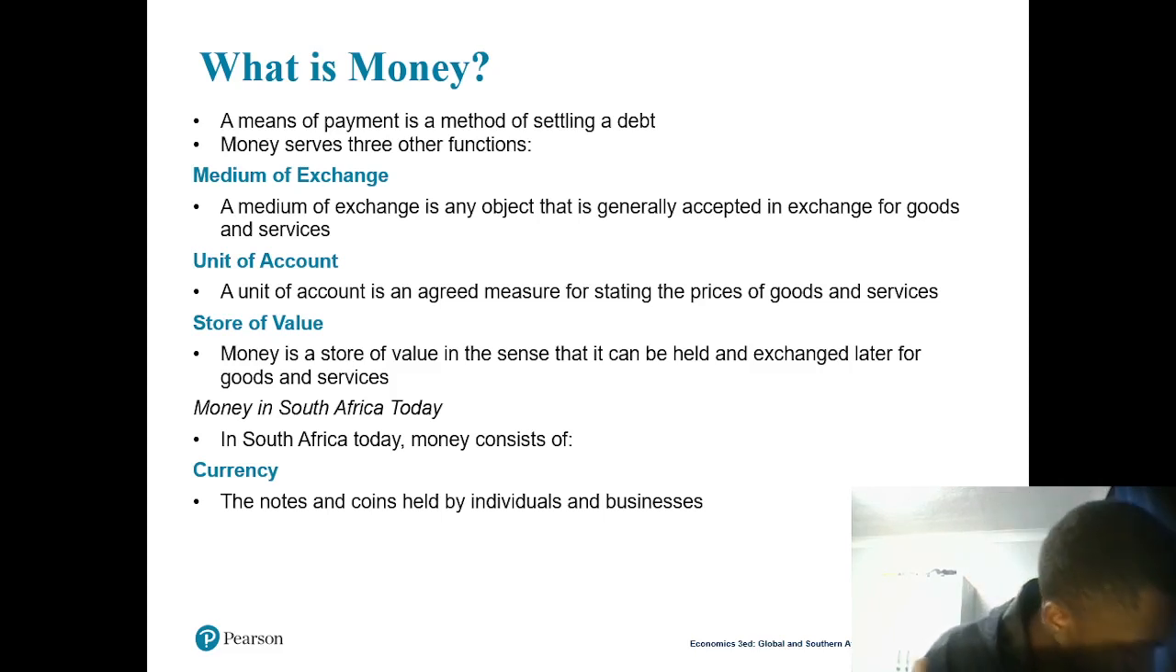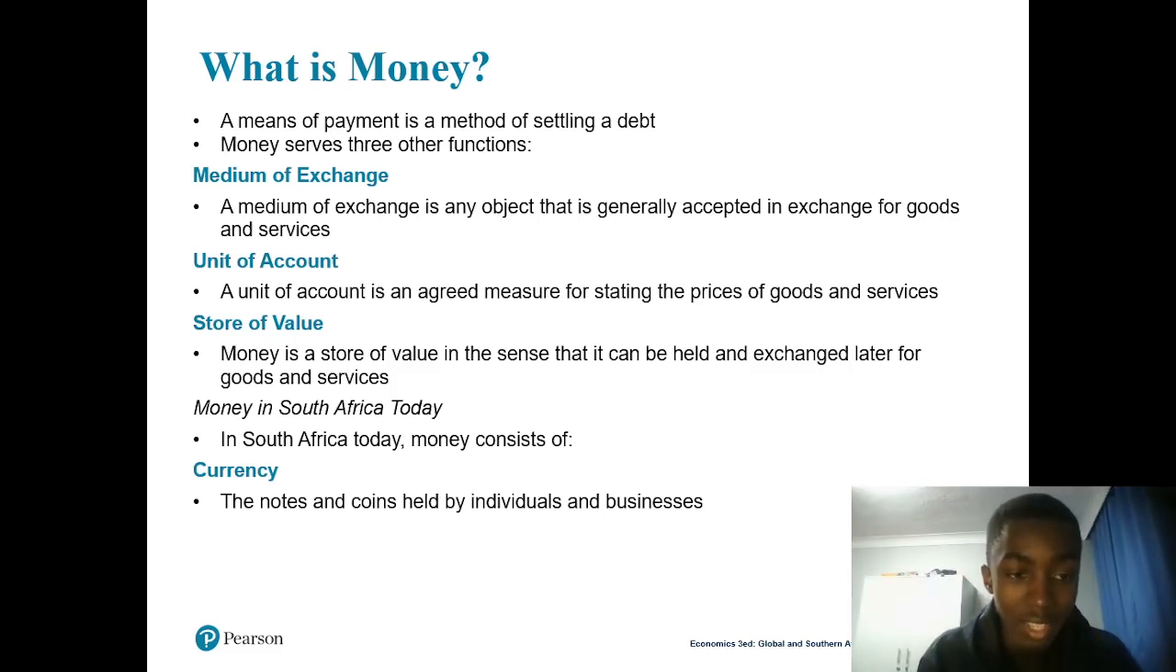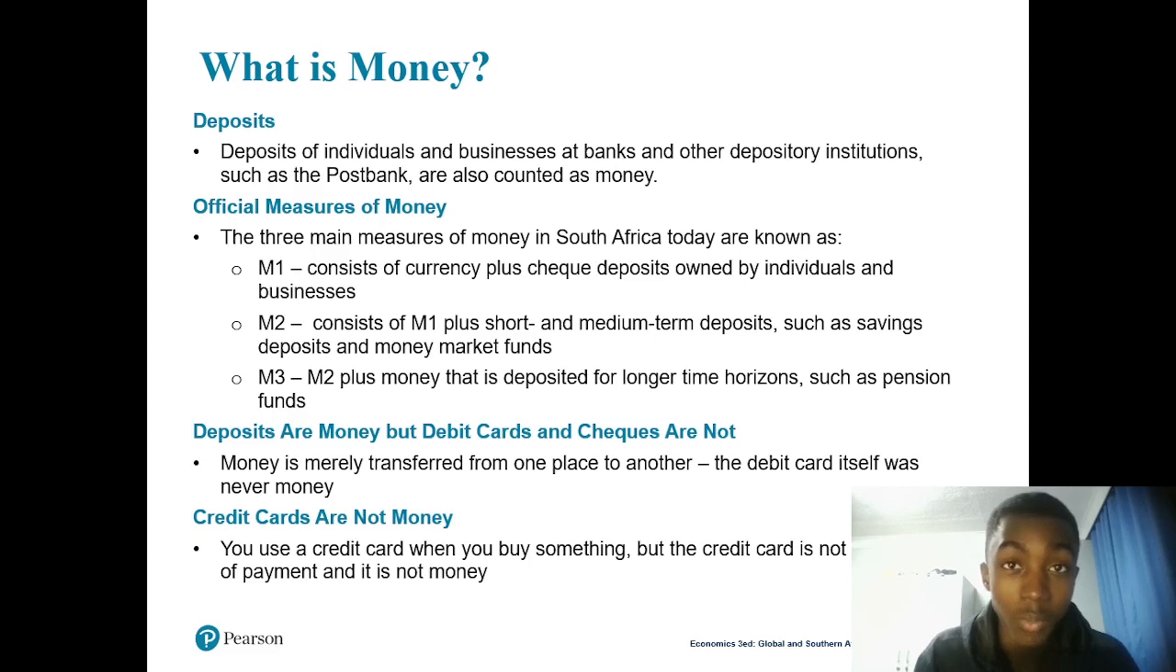We're talking about money here in South Africa, right? So money in South Africa, you have to look at currency and you have to look at deposits. Currency is notes and coins held by individuals and businesses, and we call that money. So currency is actually money. Then we have deposits, which are also money, because a deposit is money that is deposited in depository institutions like banks. So you deposit money, and we call that money too, because it's deposited by individuals and firms in the banks.